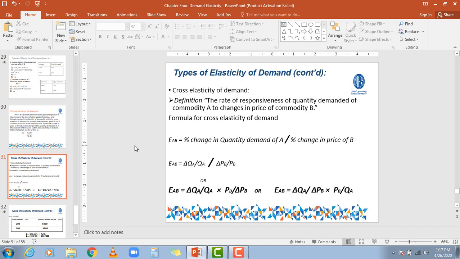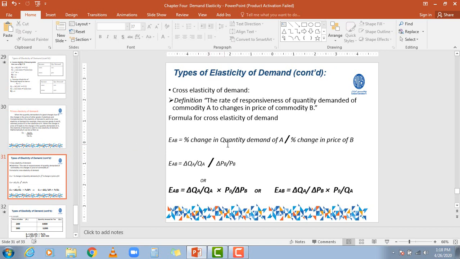For example, what will be the change in the demand for car as a result of change in the price of petrol, right? These are complementary commodities. Or for example, what will be the demand for Pepsi as a result of change in the price of Coca-Cola, right? These are the substitute commodities that can be used instead of each other.